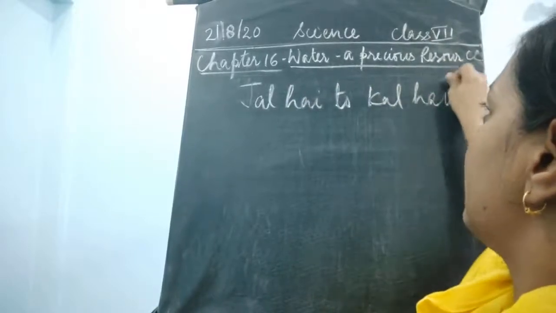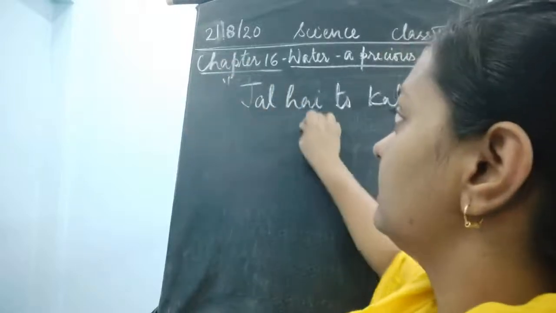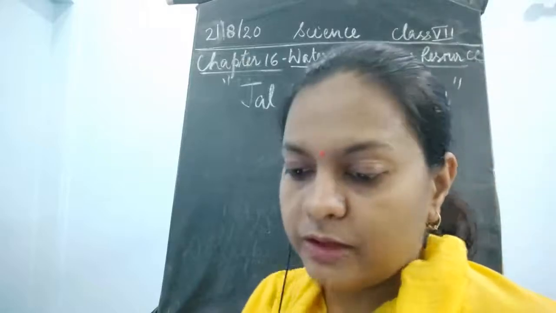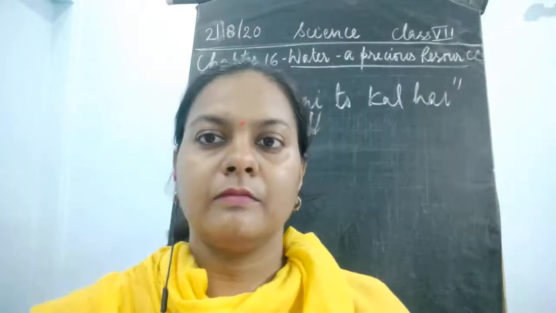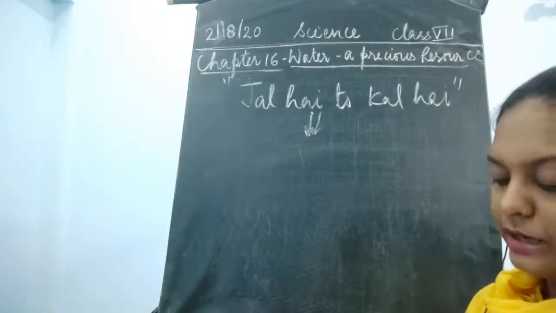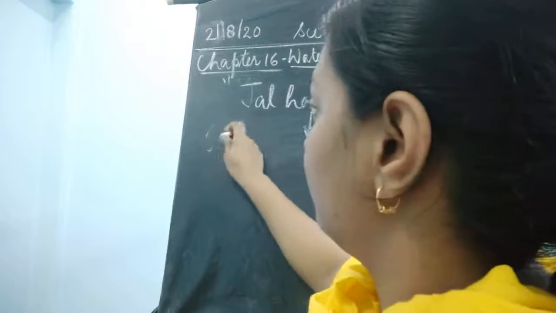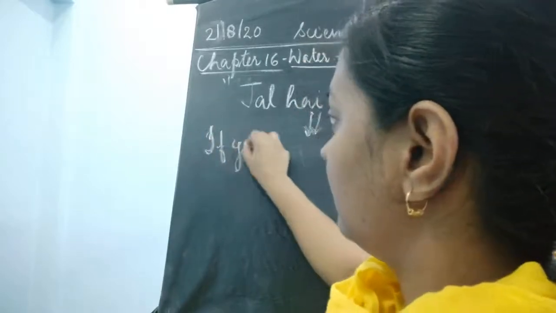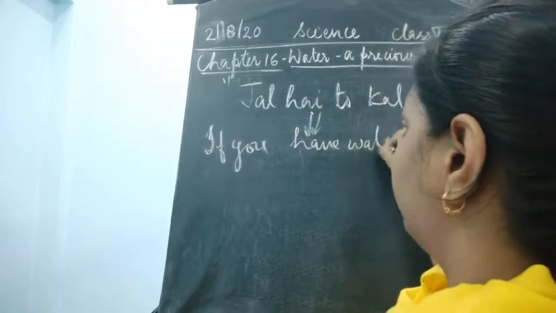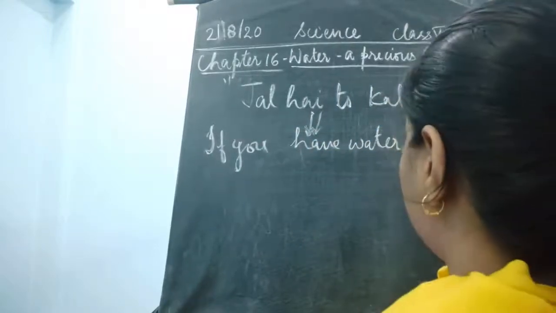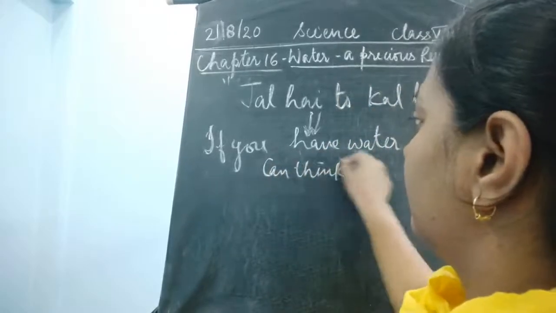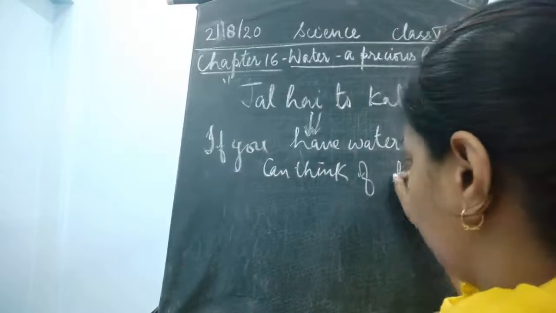Why is this written, children? And this is given in inverted commas, because we cannot think of the future without water. Okay, so this is a very important line. As you could see, this is "Jal hai to kal hai." It means that if you have water, you can think of the future.